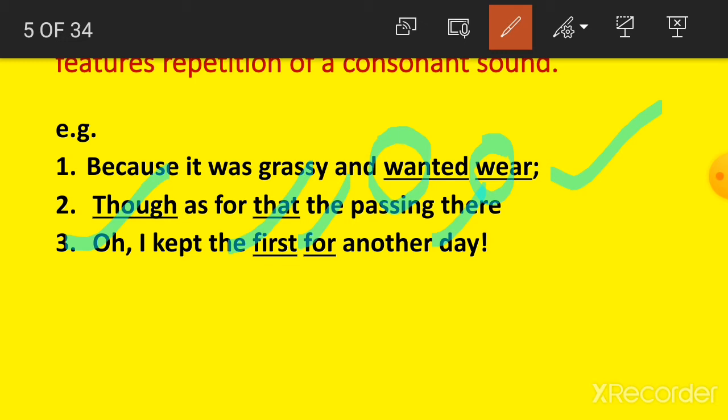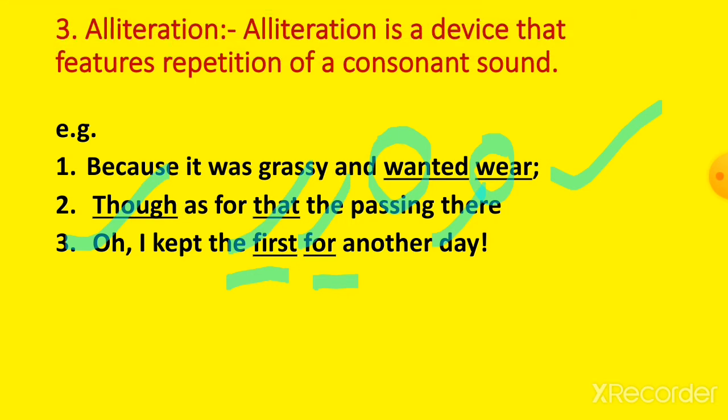Now student, the third example: "Oh, I kept the first for another day." Student, here there is the repetition of the "f" sound, that is a consonant sound: first, for. So here are the 3 examples of alliteration given in this poem.